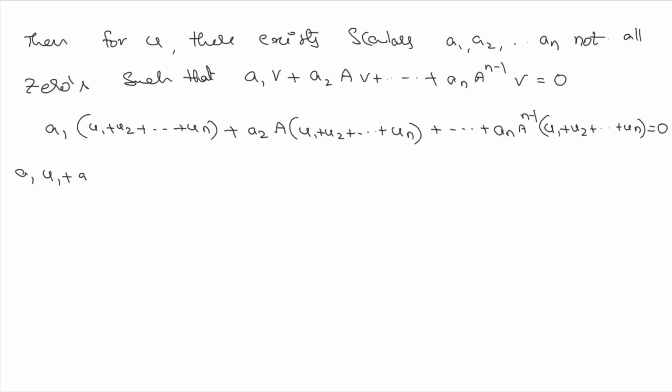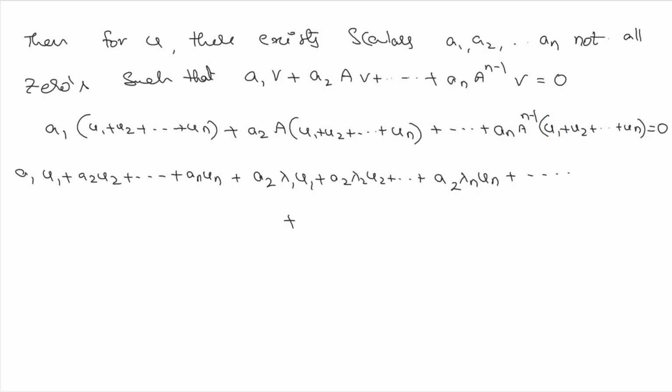We have a1 v1 plus a2 v2 plus and so on an vn, plus a2 times A v1, that is nothing but, since v1 is the eigenvector of the matrix A corresponding to the eigenvalue lambda 1, we have this as lambda 1 v1, plus a2 lambda 2 v2 plus and so on a2 lambda n vn, plus and so on, plus here we have already v1 again the eigenvector corresponding to the matrix A.